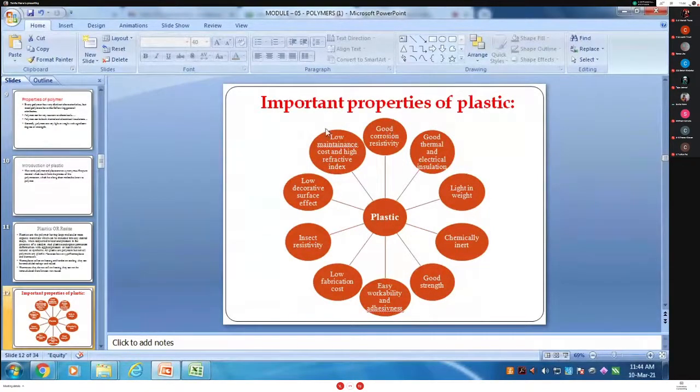Okay, so the important properties of plastic. What are they? Good corrosion resistance, good thermal and electrical insulation, light in weight, chemically inert, good strength, easy workability, low fabrication cost, decorative surface, low maintenance cost, and high refractive index, called RF index. These are the important properties of plastic.